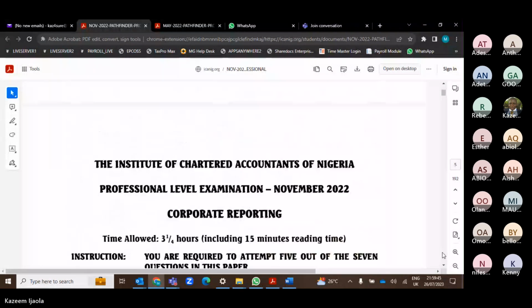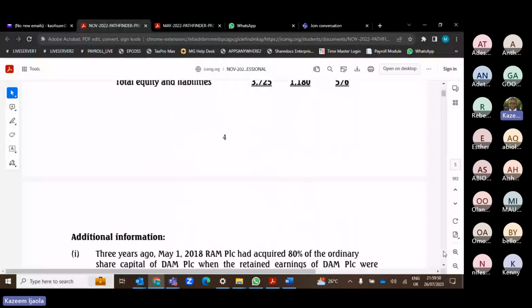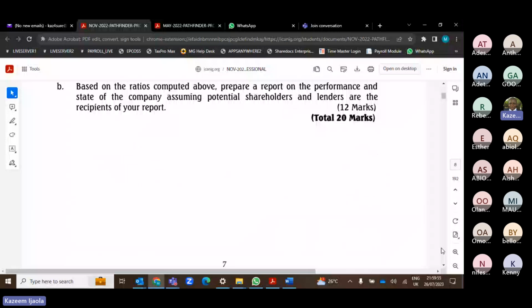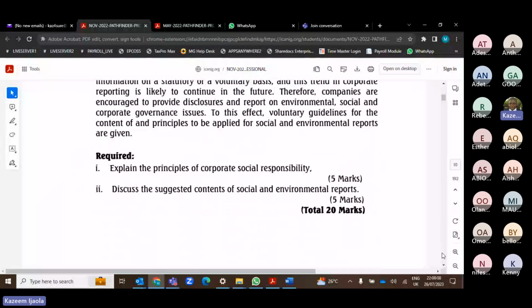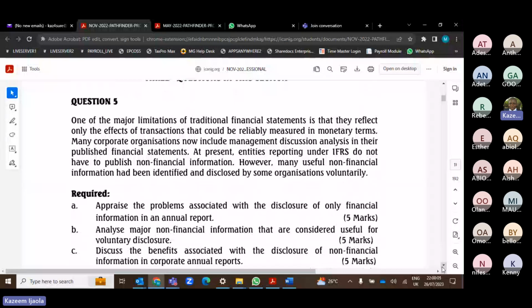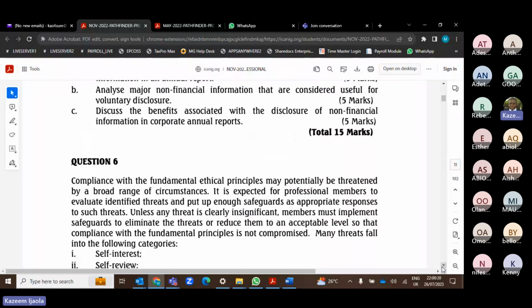This is November 2022 Corporate Reporting. Let's check the question. They are always under question 5 to 7. I don't know why. Now look at question number 4. This we have not done, but I'm going to teach you probably next week or the week after. These are other information in your annual report. We're going to do this one in about a week or 2, right? So let's move on to question 6.